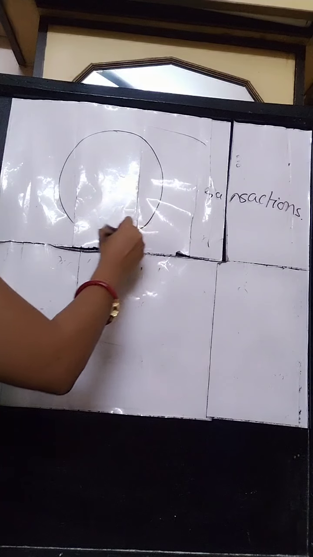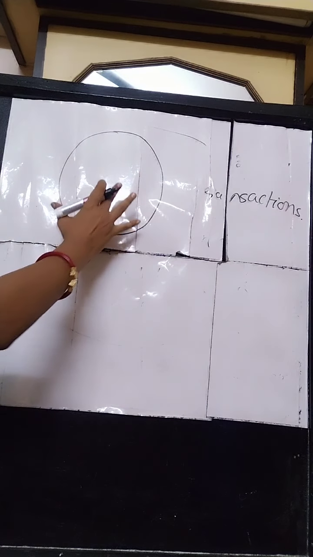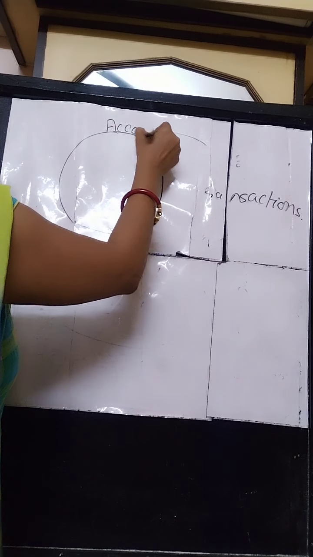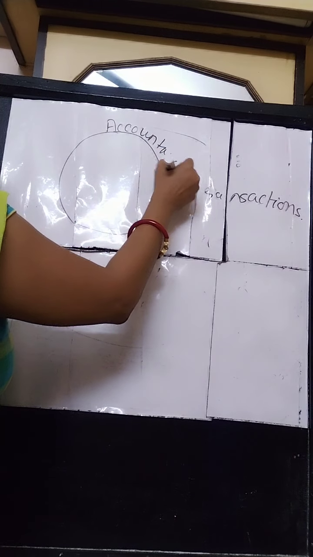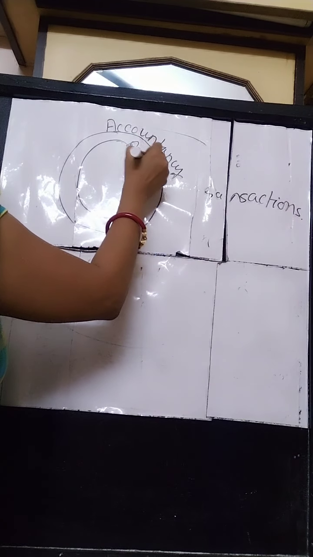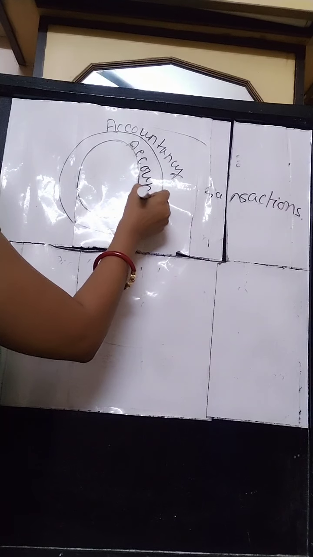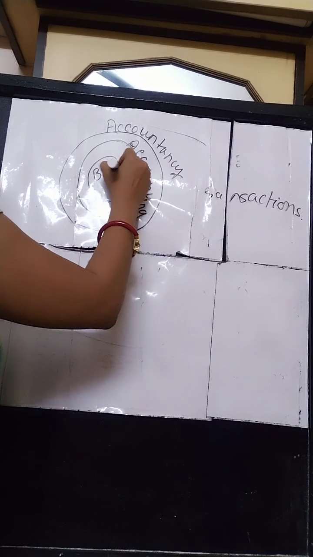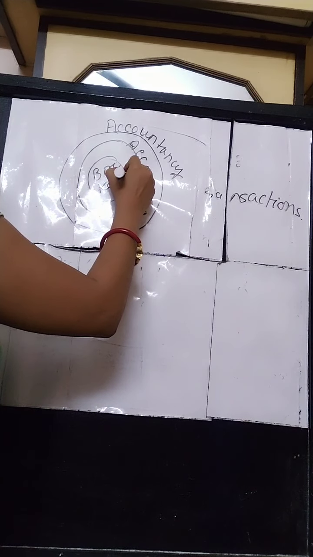If we draw a diagram, then we can see that this is the subject accountancy. If we set a circular diagram, this is the subject accountancy, which deals with accounting. This circle can be called accounting, that means generating information related to accounts, and inside this comes bookkeeping, which means recording of those transactions.